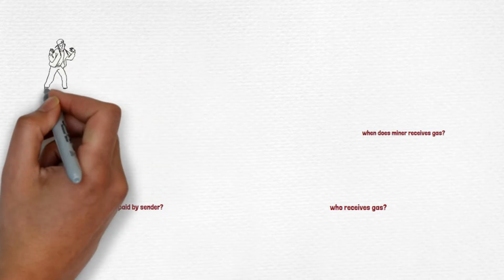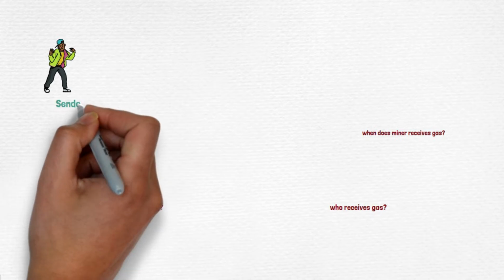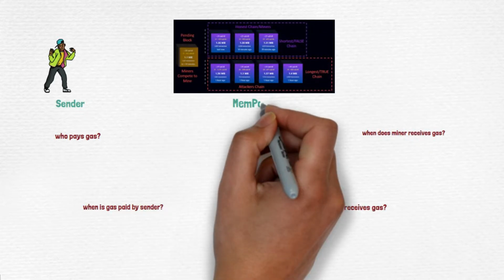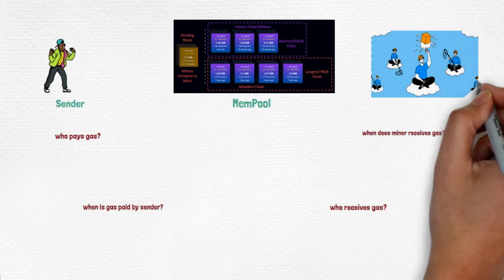Now there is a sender who is going to decide what the gas price and the gas limit are. So there is one entity. Now there's a second entity called the mempool. Whatever activity the sender wants executed, or the request that the sender wants to place on the blockchain, goes into the mempool. Now there is a third entity called miners.